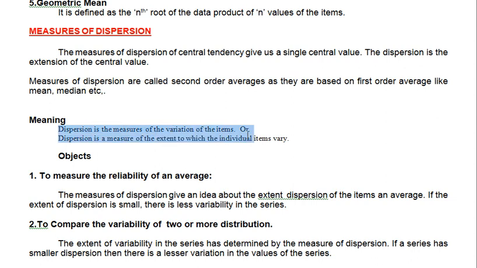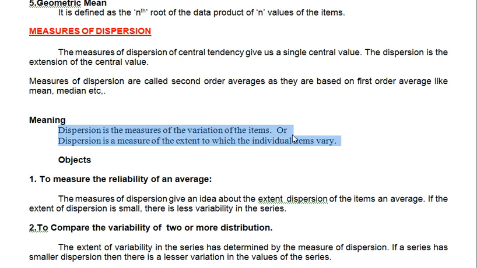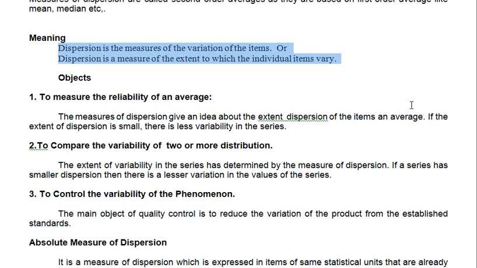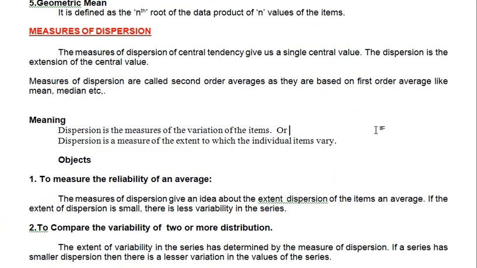This dispersion topic elaborates the variation in the variables. What actually? Variation in the variable. It is a study of variation within the items. The dispersion is a variation within the items that is studied in the measures of dispersion, right?